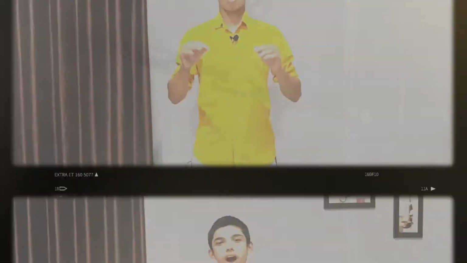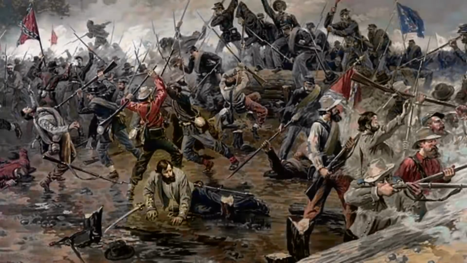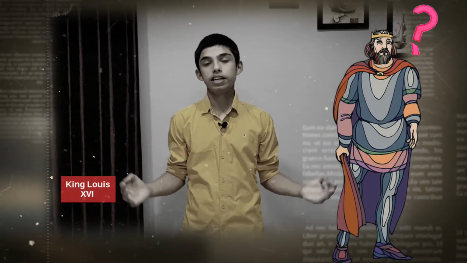Okay, so our story begins with King Louis XVI, who belongs to the Bourbon dynasty. Easy to remember, right? So King Louis XVI became the new king of France in 1774. But when he became the king, there was no money in France's pocket, because France got involved in some wars, due to which gradually they lost all their wealth, right? So now King Louis XVI began to think, because in order to run the country, he needs some money.